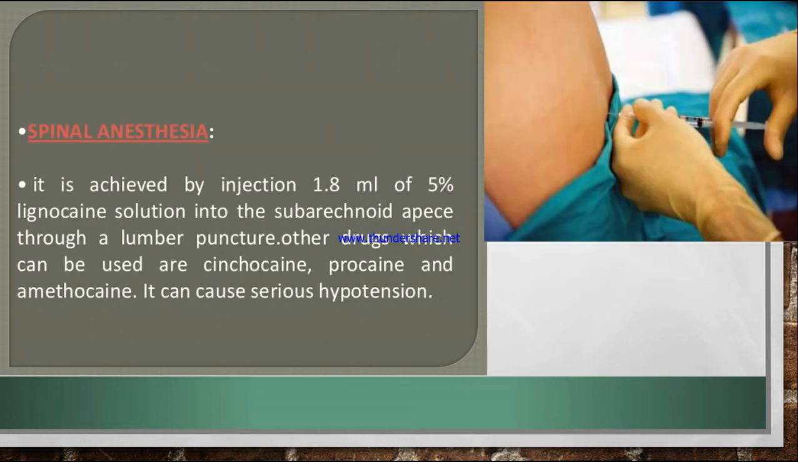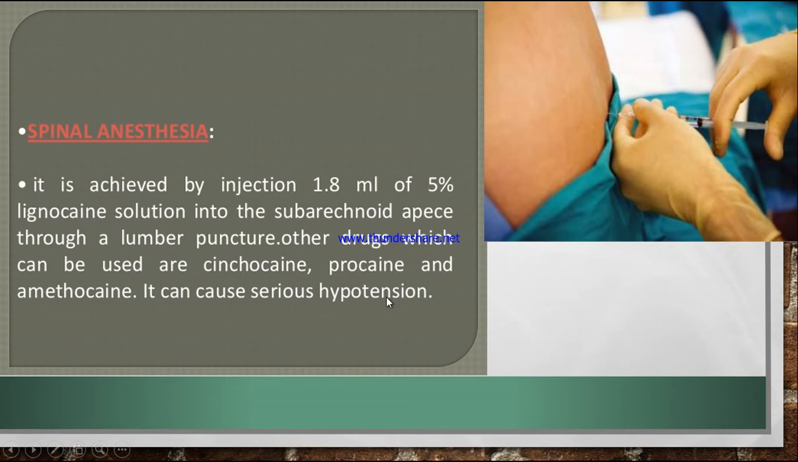Let us see first what spinal anesthesia is. It is achieved by giving an injection. How much? 1.8 ml. Remember, 1.8 ml of 5% lignocaine solution, injected into the subarachnoid space through a lumbar puncture. Other drugs which can be used are syncocaine, procaine and amethocaine. And this injection causes serious hypotension.